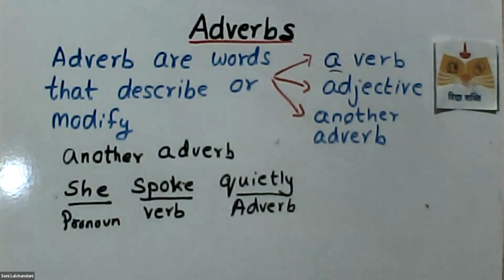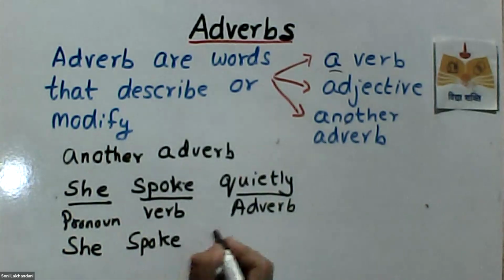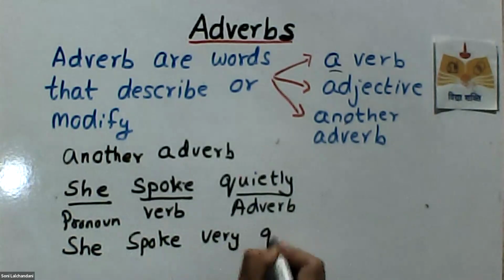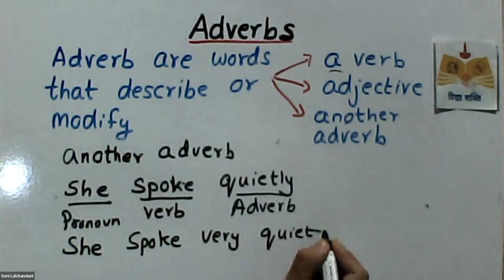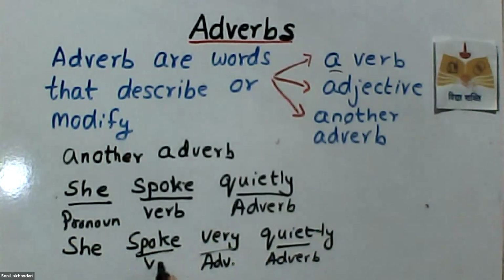Now, if I say more about the adverb, if I say she spoke very quietly, then I am talking about an adverb again. I'm telling about the degree of quietness. So here again it is an adverb. This is the verb. Perfect, right? So you got it right.